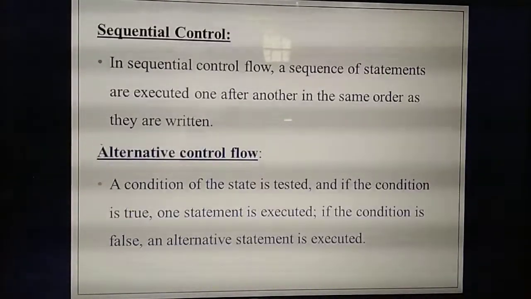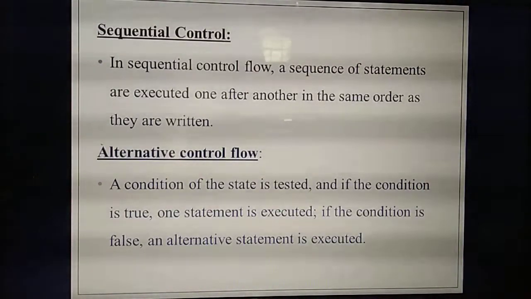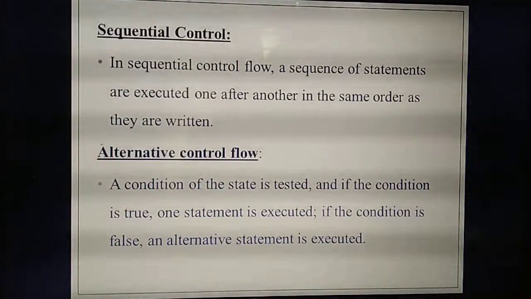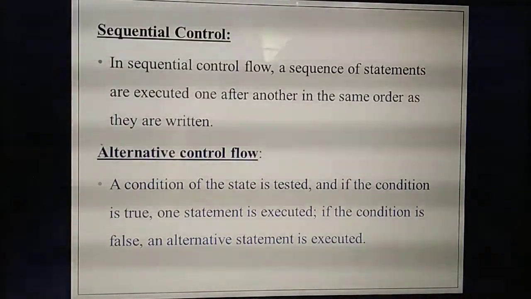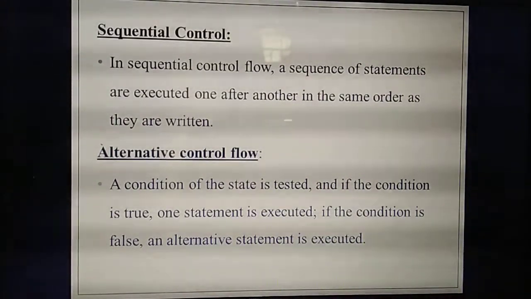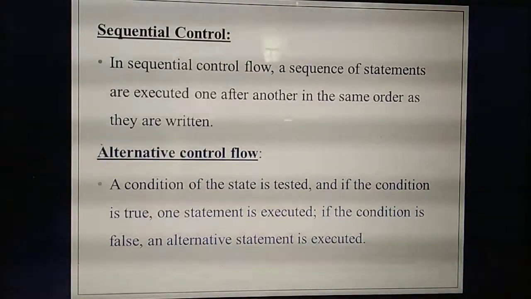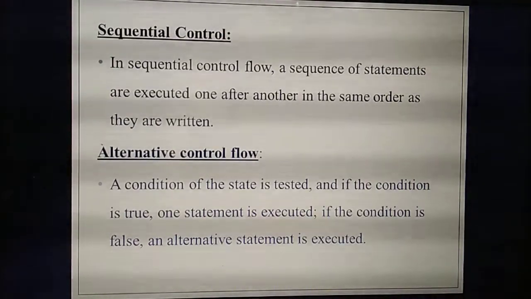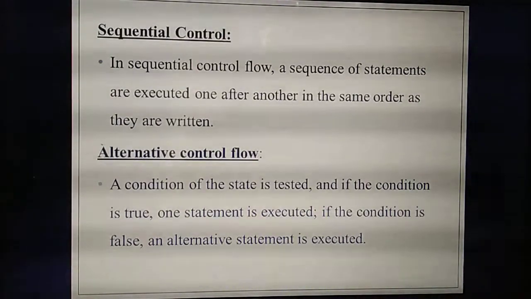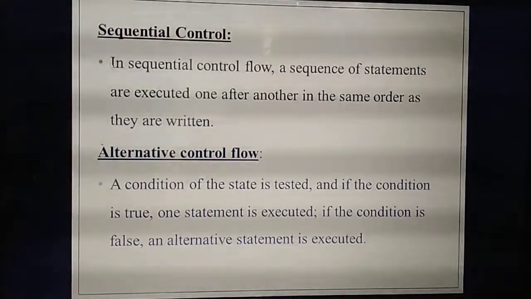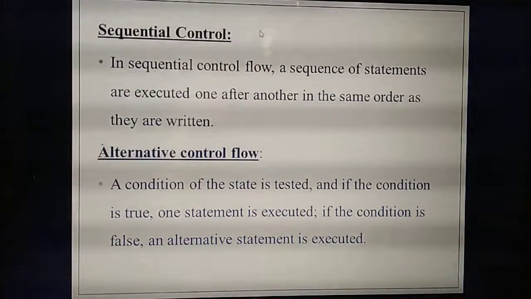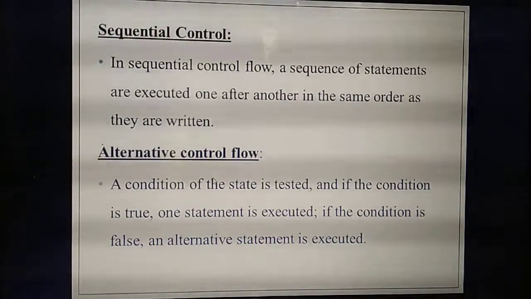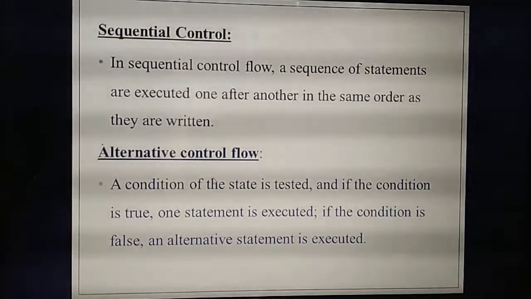Okay, listen. Sequential control means, how do the lines normally execute? One after another. First line will execute, then second, then third, 4 and 5. Likewise, in the same order you have written them, if you write 10 lines in a program, all 10 lines execute in the same order. First line, second line, third line, 4. Execution in the same order is called sequential control.